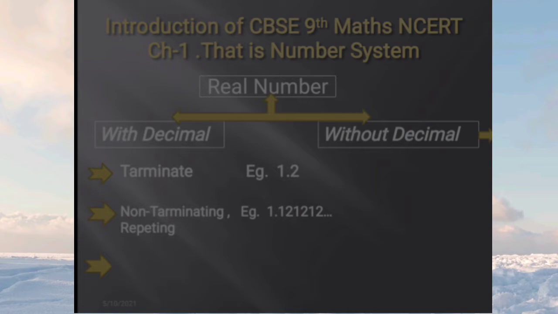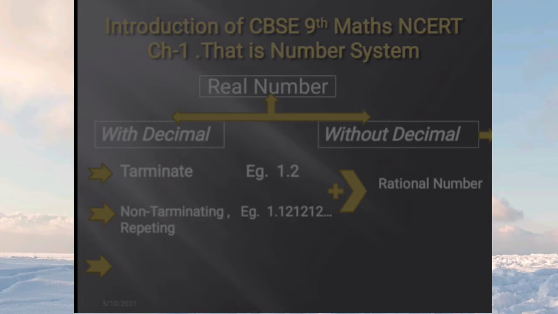Now this terminating decimal number and non-terminating repeating number, if you add them, then you will get rational numbers. So what is a rational number? Rational number मतलब क्या होता है?